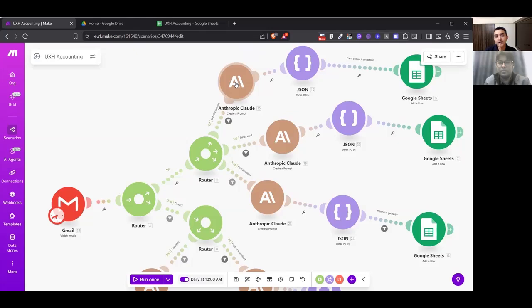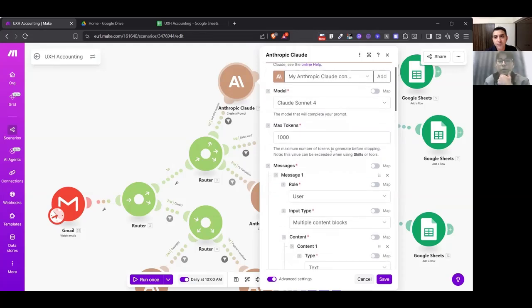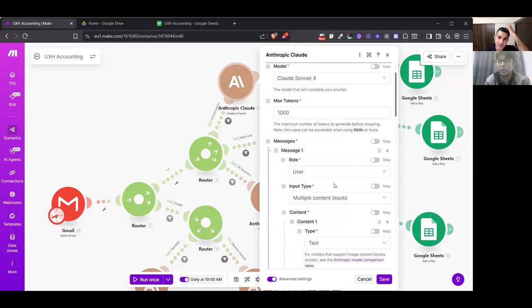So when you say it works, that means for any kind of input, you're able to detect the debit or credit, the output that comes from that, and the value. Correct. Obviously, we have connected it, and I don't have to code it. My personal bias is towards Claude. If anybody has experience with OpenAI or Gemini, you can use that also. It's independent of the model. You can pick any model that you want.